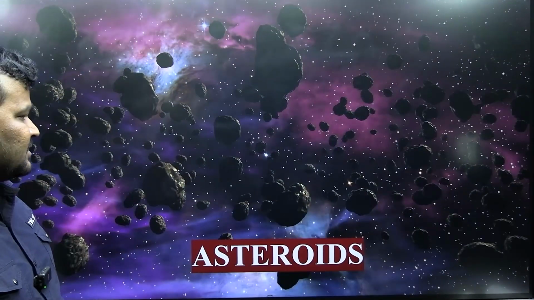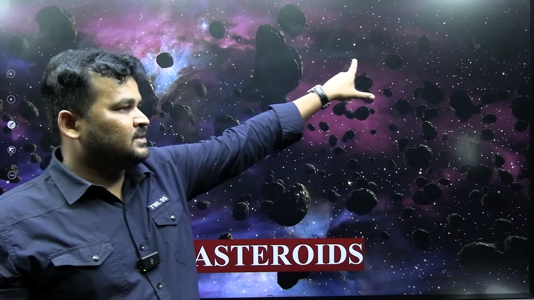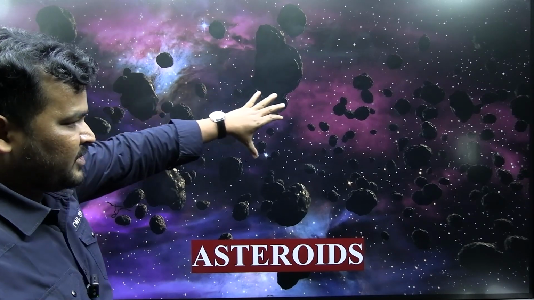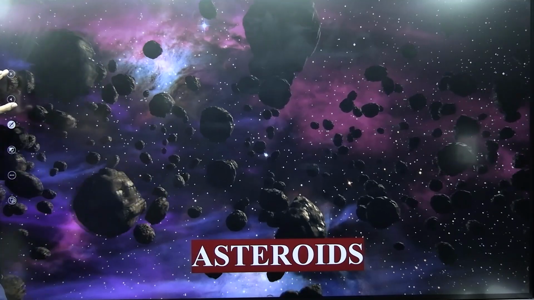Next, you can find the images of asteroids. These are the asteroids, like stones, which rotate around the sun. Maximum presence was in between Mars and Jupiter. Now we will see how they are rotating. Very beautiful.